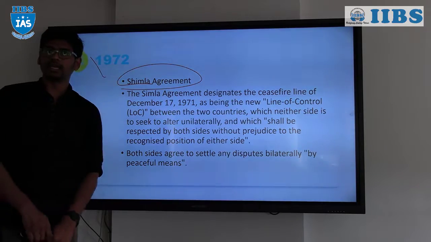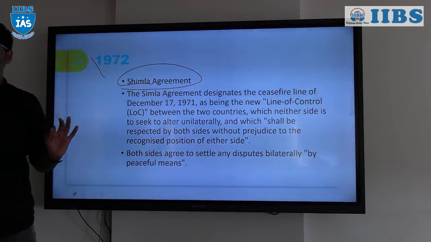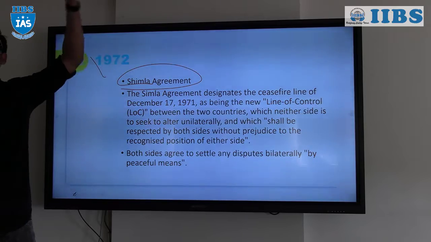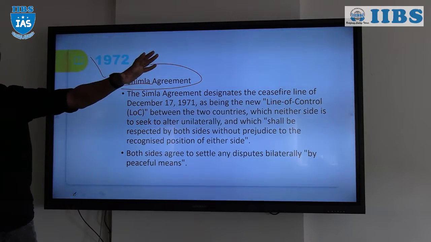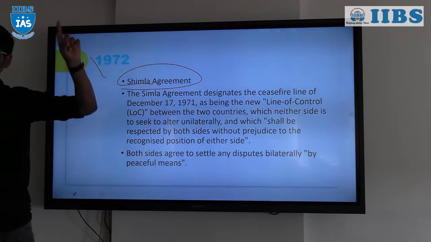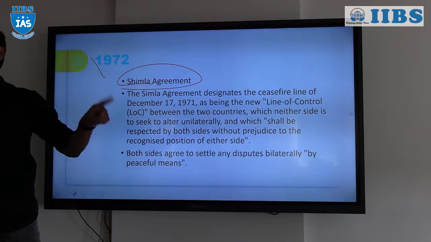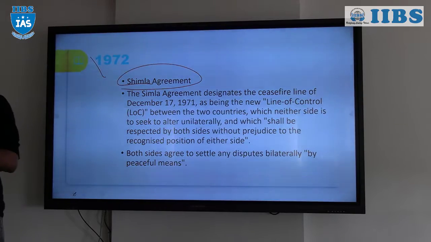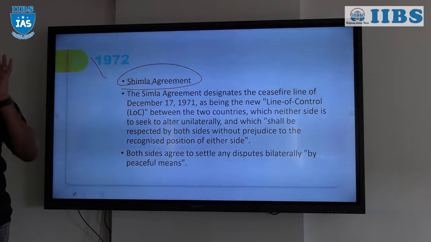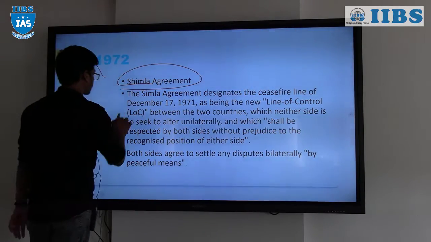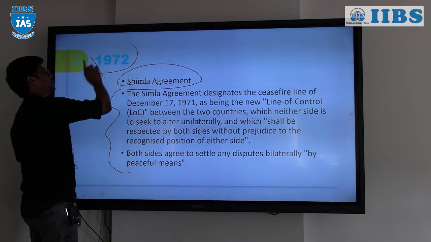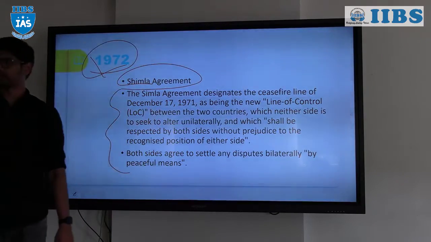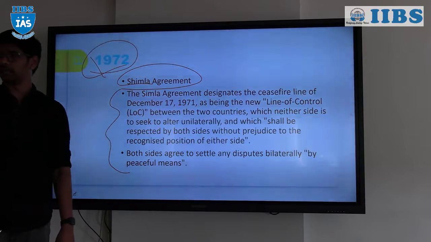And the most important clause is that whatever disputes may arise in the future between India and Pakistan are to be addressed only through peaceful bilateral negotiations. Anything else we don't really entertain. These are the two important points of the 1972 Shimla Agreement. Clear?